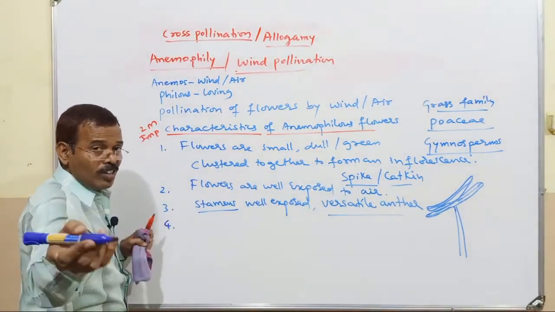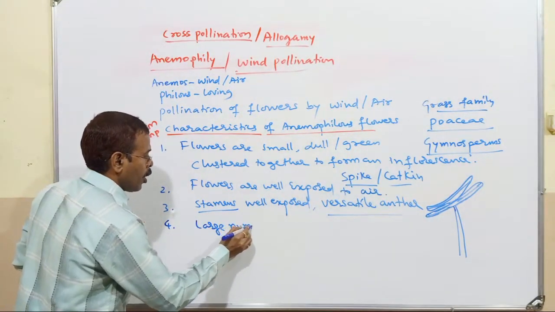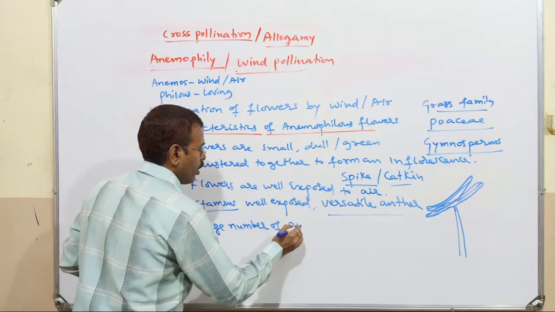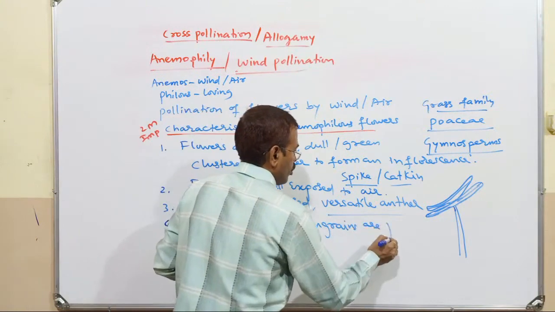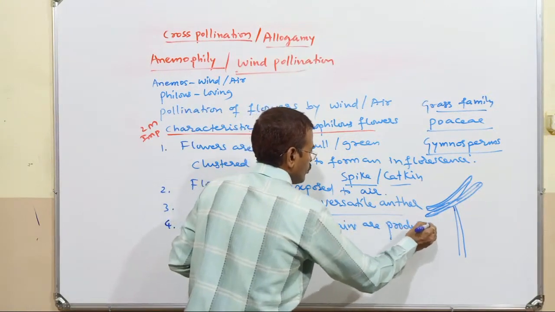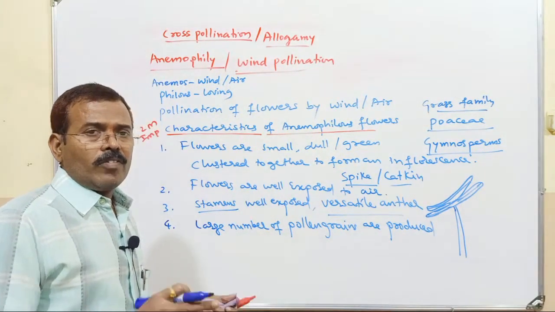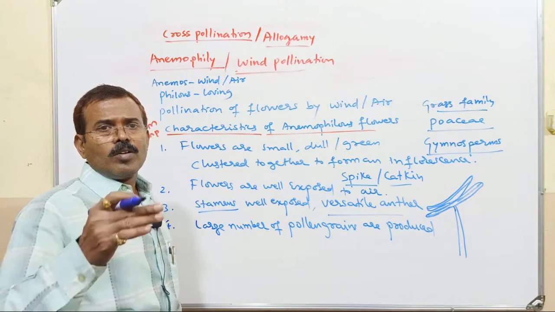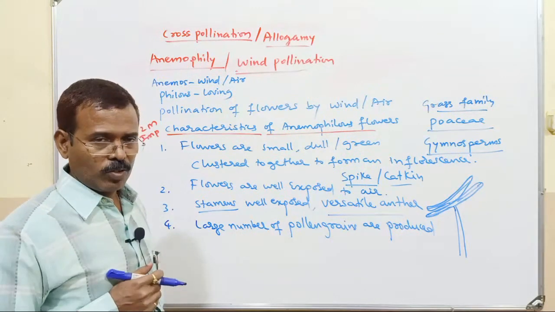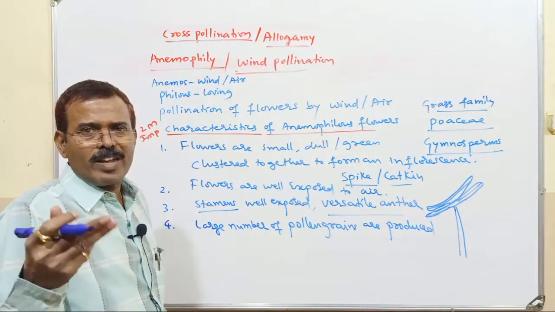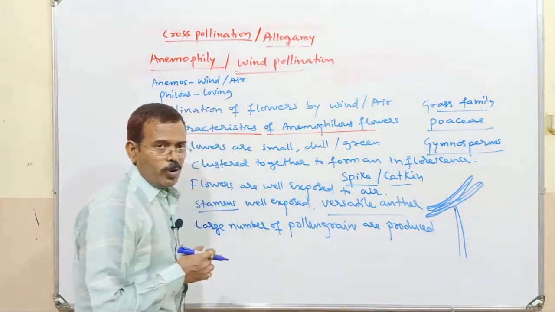A large number of pollen grains are produced by the anther. See, in wind pollination and water pollination, pollen grain reaching the stigma of a specific flower is a chance factor, as I told. A large number of the pollen grains will be wasted here. So that's why a large number of pollen grains are produced.